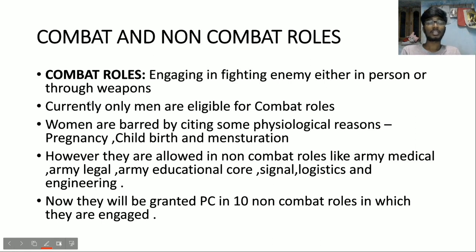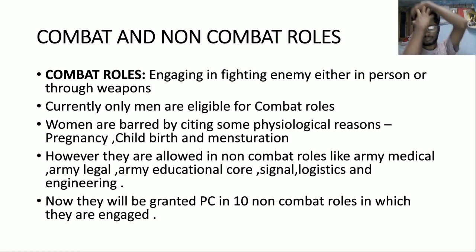Next, another gender discrimination issue is about combat and non-combat forces. What is combat force? Combat force is something in which we are engaged in fighting the enemy, either in person or through weapons. Currently only men are eligible for combat forces.